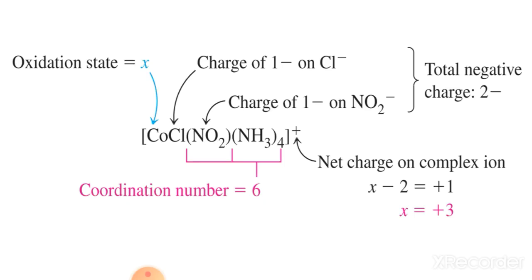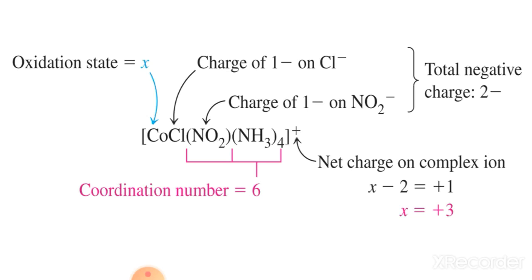So first of all, focus on the oxidation state. Look, a complex is given here, [Co(Cl)(NO2)(NH3)4] with a plus charge. Now I told you that the charge on the complex equals the oxidation state of the central atom plus the charge on the ligands. Here you have to find the oxidation state of the central atom, that is X. The charge on Cl is -1, the charge on NO2 is -1, and the charge on ammonia is 0.